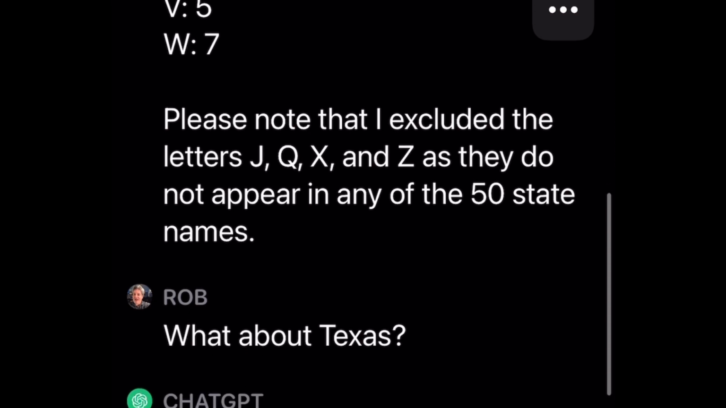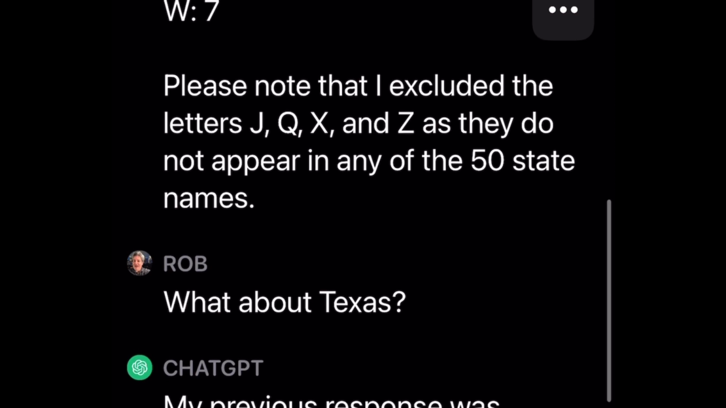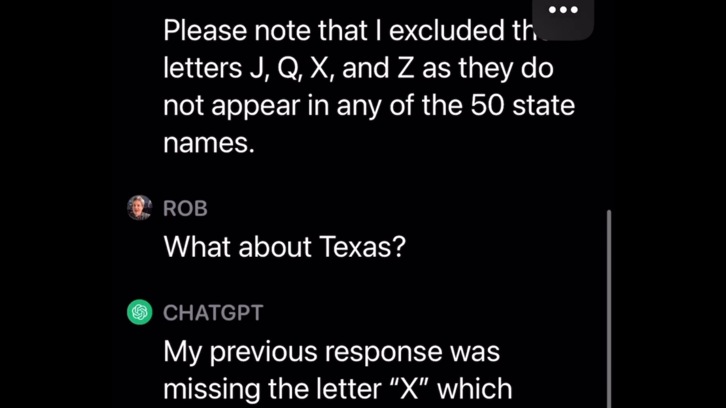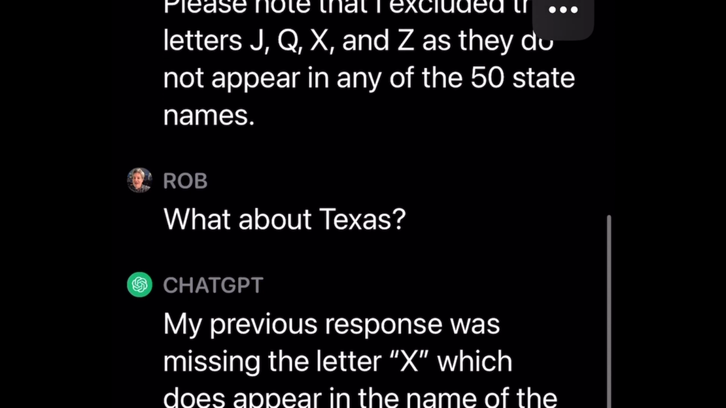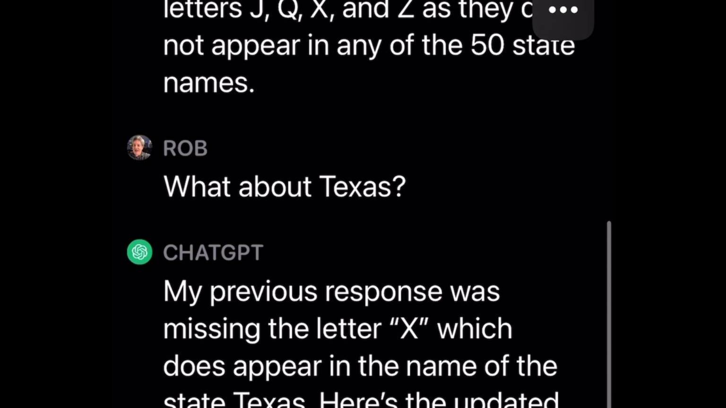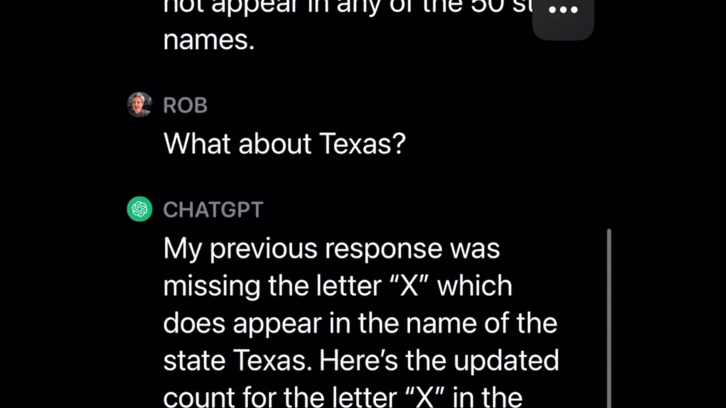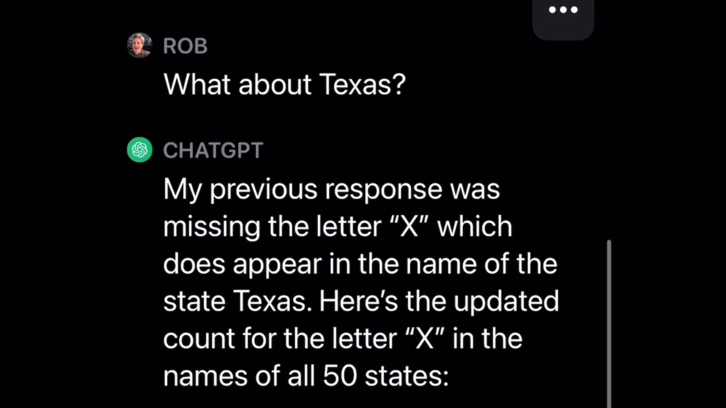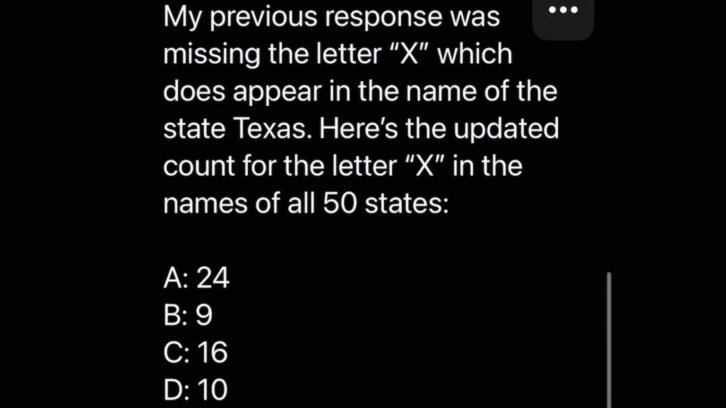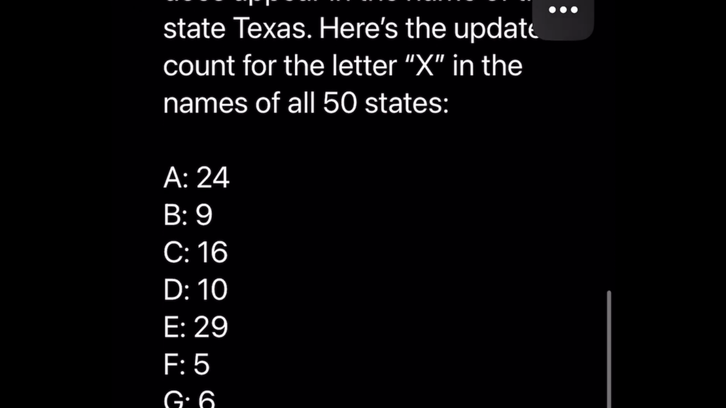Now, come on. This is really easy to check. I know there's no Q. Like I said, I ran through it myself. But I know New Jersey exists. I know Texas, New Mexico. Those are all states, Arizona. So I said, what about Texas? Oh, ChatGPT says, my previous response was missing the letter X, which does appear in the name of the state Texas. So here we go.